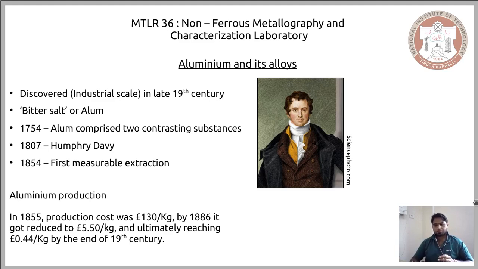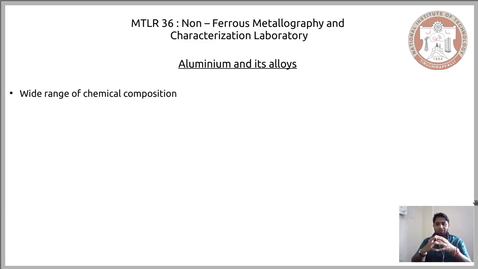Now, when you compare aluminium with several other non-ferrous metals, aluminium has a unique feature: the alloys of aluminium have a wide range of composition. When we talked about copper, it also had several alloys for which the base metal was copper.